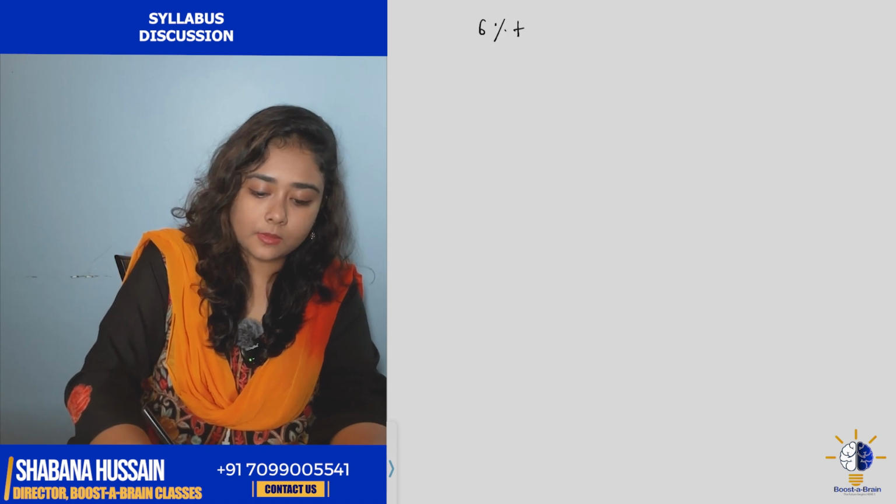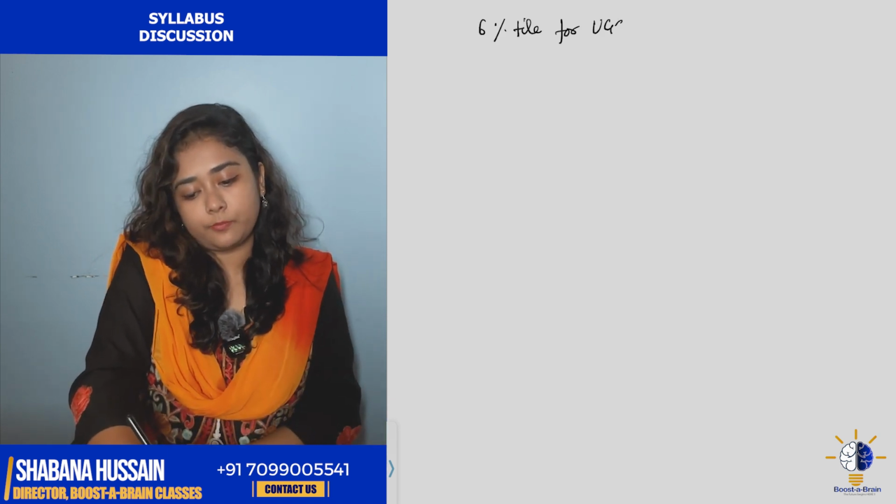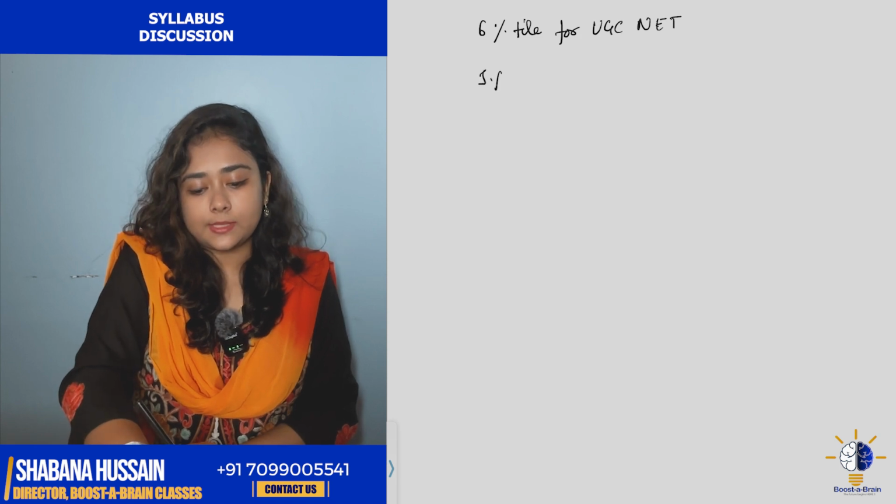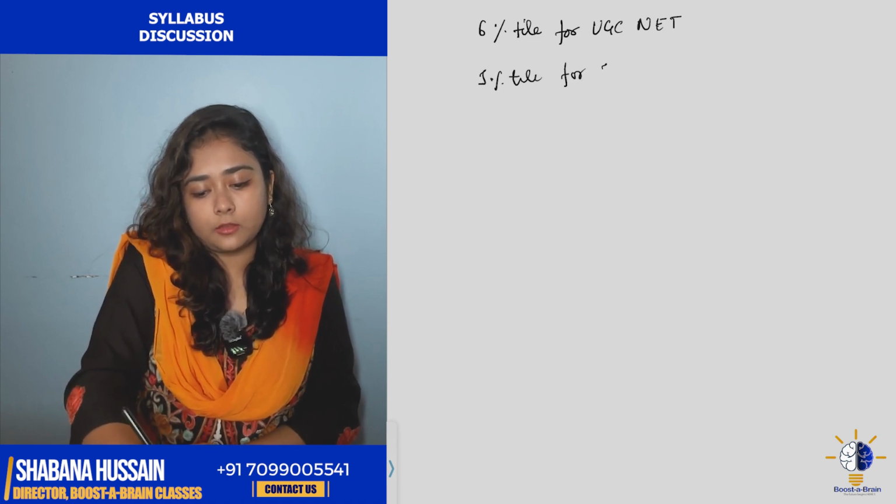To start with, let's understand what is the criteria to qualify the UGC NET exam. UGC NET exam is considered to be one of the most difficult exams that are conducted in the country. Only the 6th percentile of the students out of the total who appear for the test qualify the UGC NET exam. So the qualifying rate is just 6th percentile for UGC NET and it is 1 percentile for JRF.